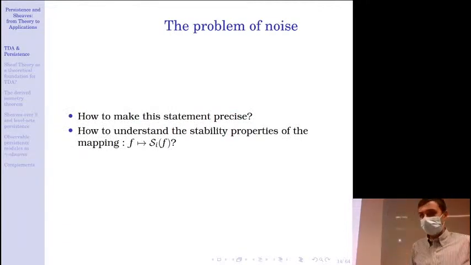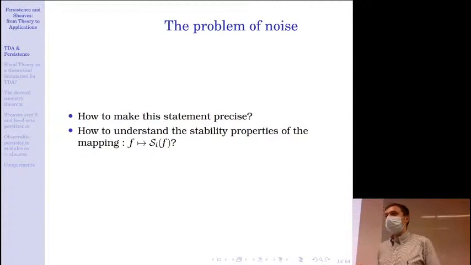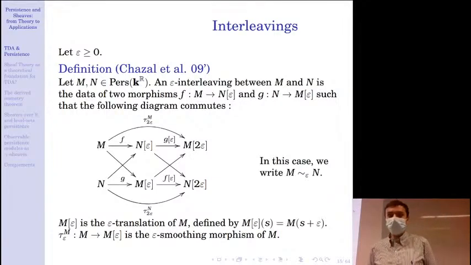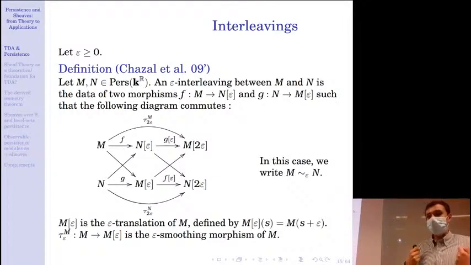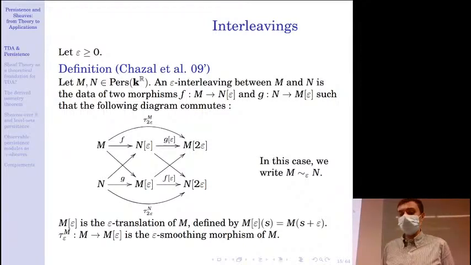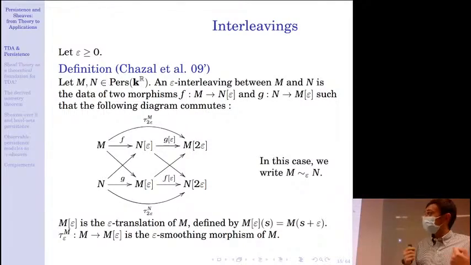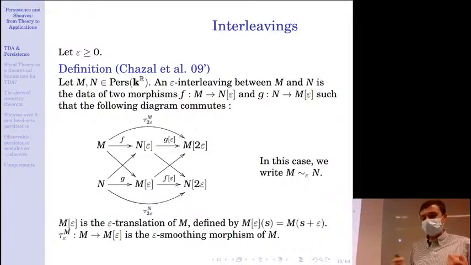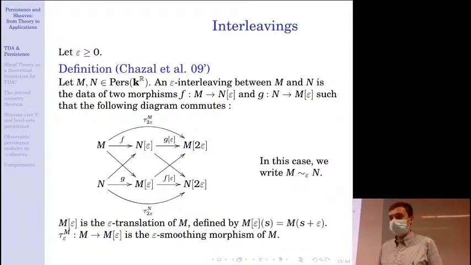And the other question underlying this one is how to understand the stability properties of the mapping that associates to F its sublevel set persistence module. This is exactly the reason that motivated the introduction of the notion of interleavings and of the interleaving distance by Chazal and co-authors in 2009. Basically, an epsilon interleaving between two persistence modules must be thought of as an approximate isomorphism.